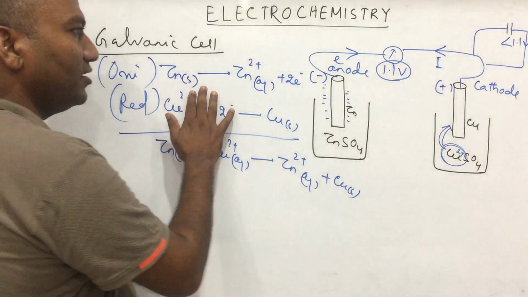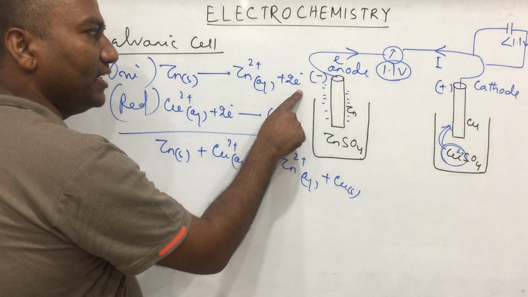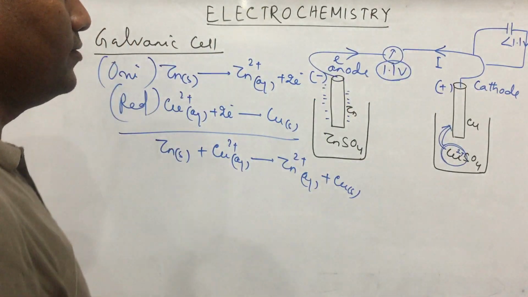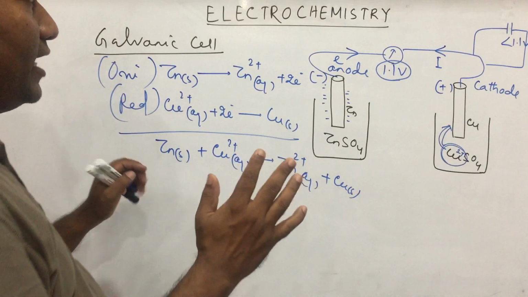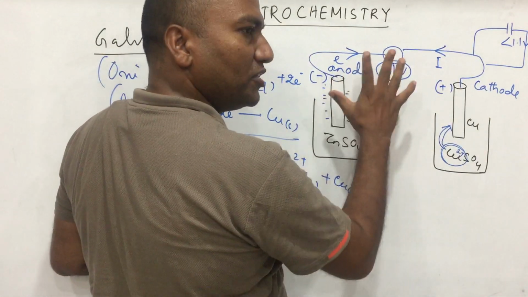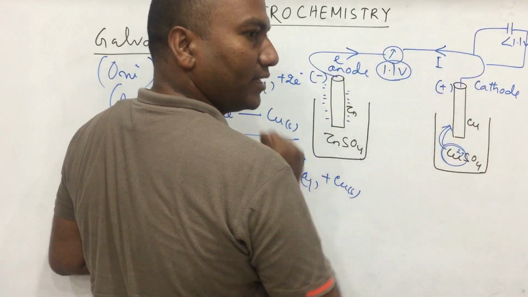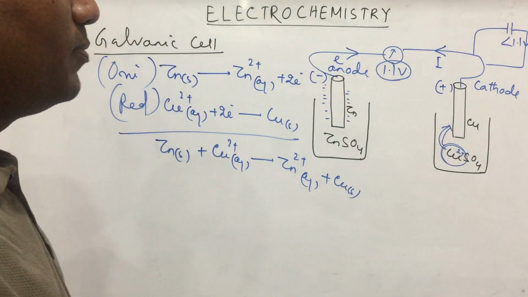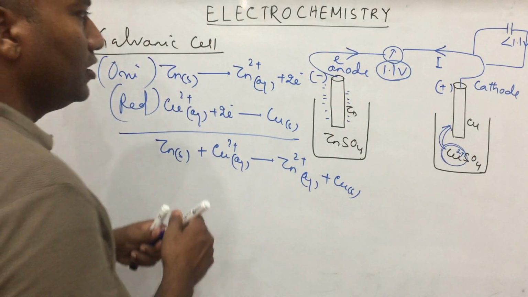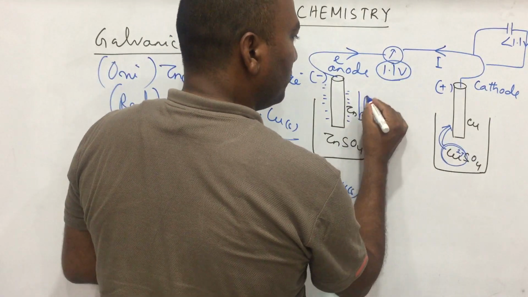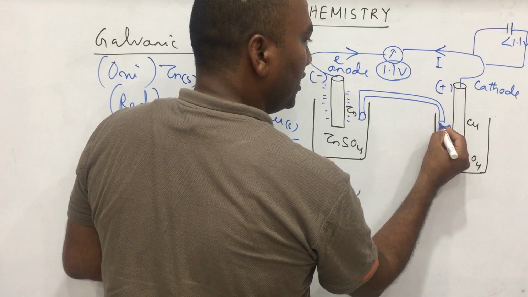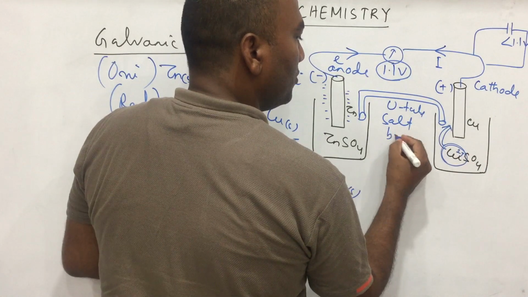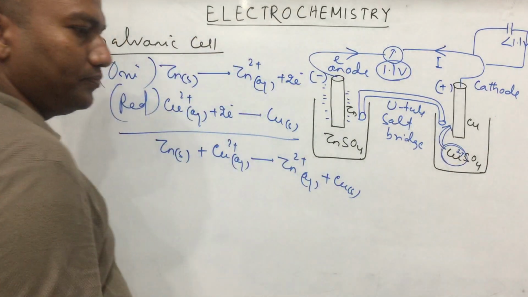Left side oxidation, right side reduction. Left side negative, right side positive. Anode, cathode. Clear now? Now, if you think according to physics, if this is a circuit, then it is an open circuit, and we know in an open circuit, current will never flow. So what we will do here is connect these two with one inverted U tube, which is called a salt bridge.